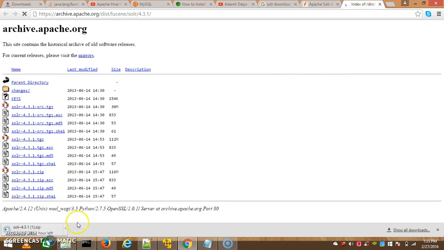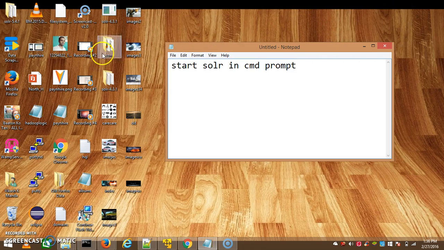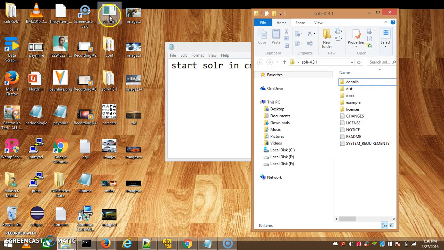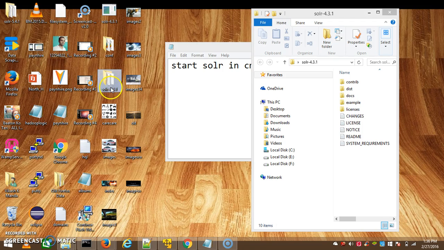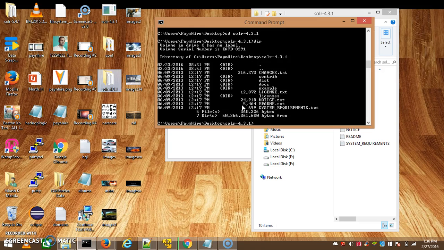So you just have to start, and I already started, so I close it. And you have to unzip your tar. Here is my tar, and I unzip it here. So you just go to Solr here, and here is the example directory.